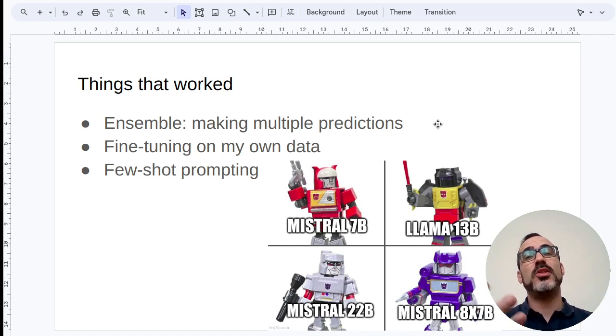So it is likely that if using few-shot prompting, it might have been possible to use 1 or 2 models maximum, not 4 models like I did when fine-tuning them.